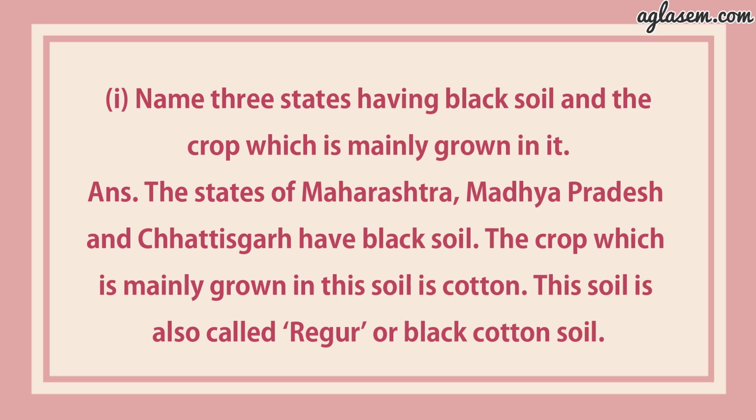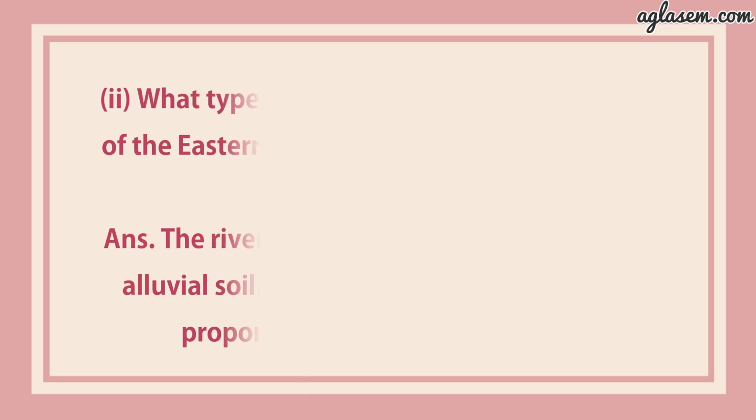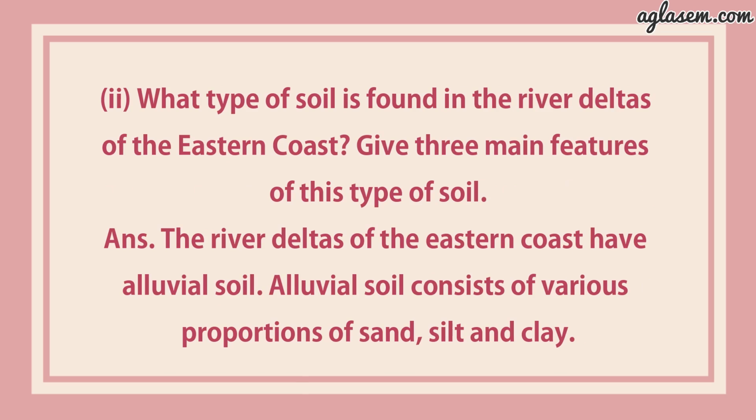Answer is the states of Maharashtra, Madhya Pradesh and Chhattisgarh have black soil. The crop which is mainly grown in this soil is cotton. This soil is also called regur or black cotton soil. Second is what type of soil is found in the river deltas of the eastern coast? Give 3 main features of this type of soil.